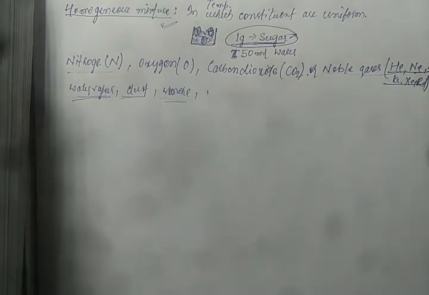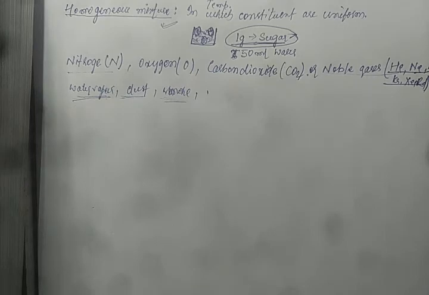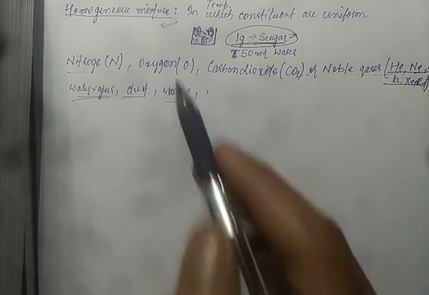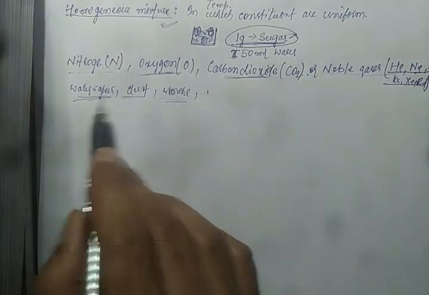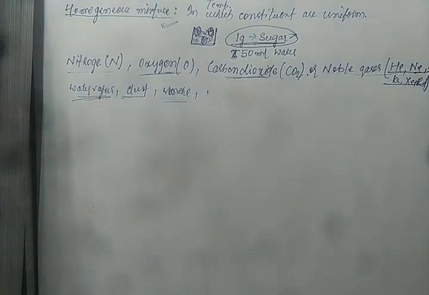We can take the example of how each constituent of air retains its property. Now we will understand one by one what I mean to say. Each constituent of air retains its property. It does not react with other constituents. Means what? If oxygen is there, or carbon dioxide is there, or water vapor is there, it will remain the same as it is. It will retain its property, and it does not react with other constituents.